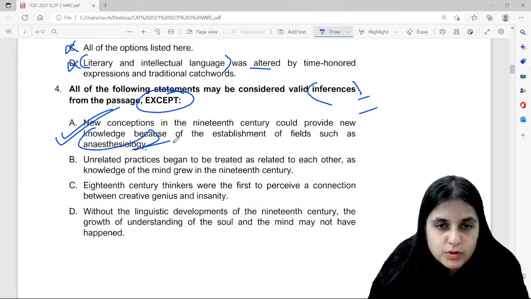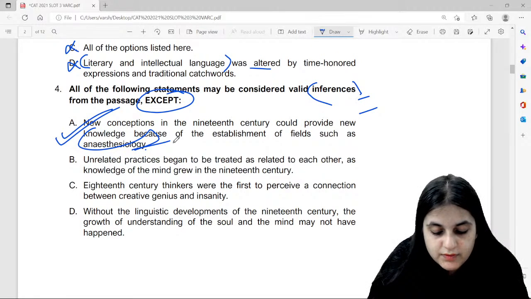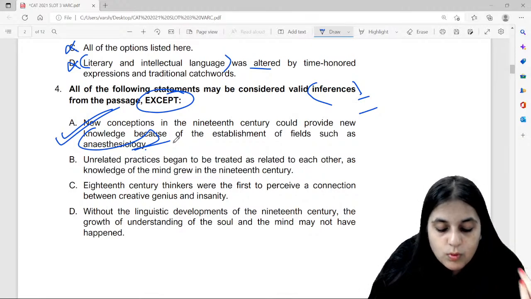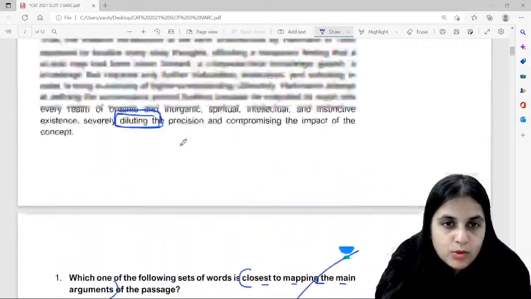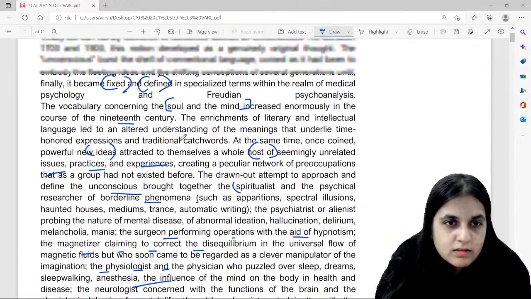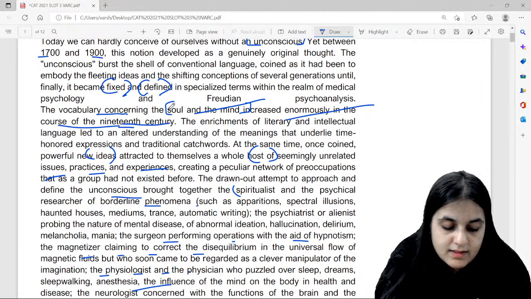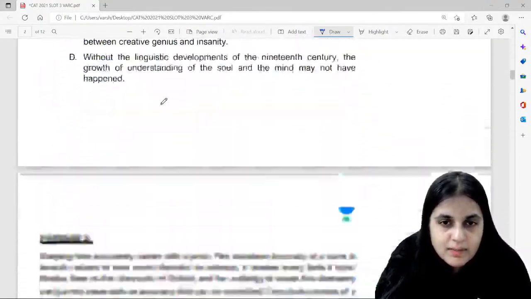No, Ria, at least the fourth question, if you want, you can leave because it's very specific. But the rest of the three, like the third one, you don't even need to know the passage for this. It's just basic language. It's just which is the best restatement of the information given. But D is given, Rakshit, that because this linguistic development happened, new term coined, new vocabulary came, because of that soul and mind came into focus. If you look here, option D is mentioned. This increased enormously in the course of the 19th century. So D can be inferred. Got it? Okay, let's come to the last passage here.